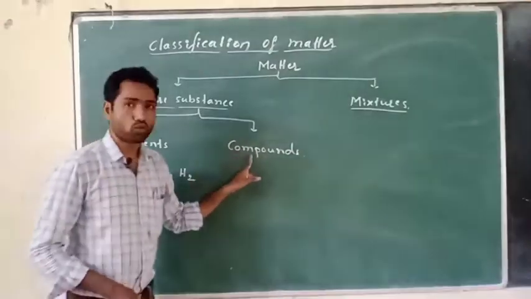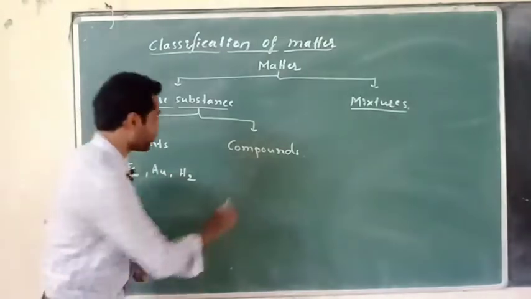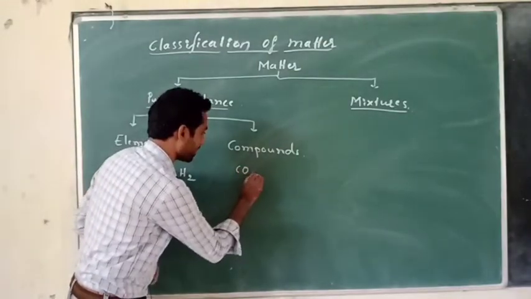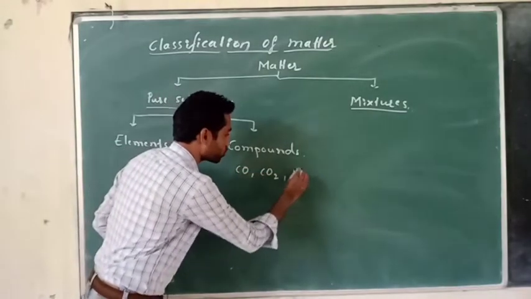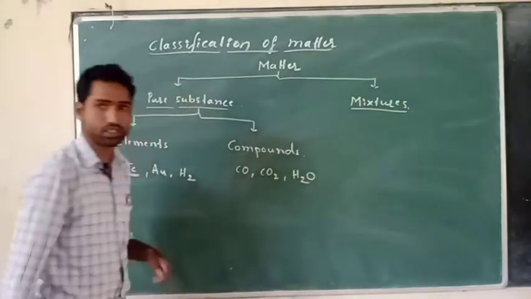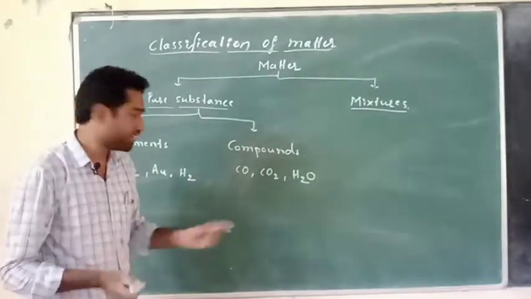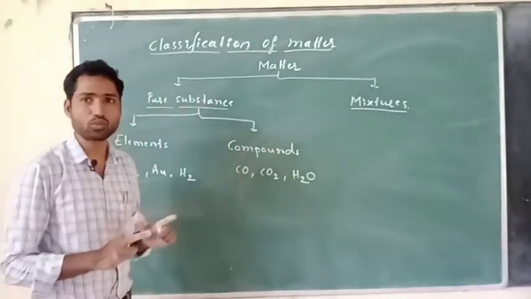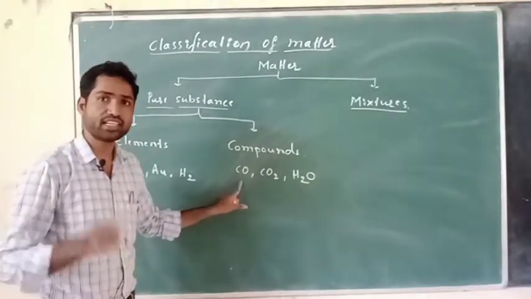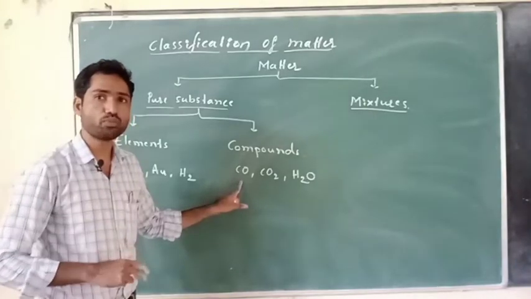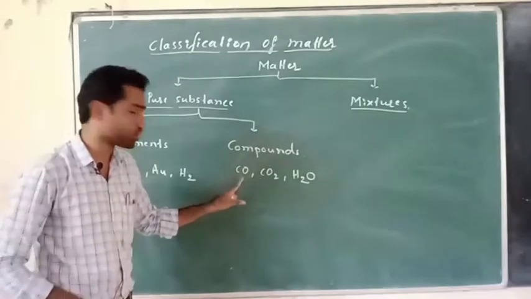Right. What about compounds? Compounds, for example, carbon dioxide or H2O. Let us take these examples. If I take a balloon containing carbon monoxide, only carbon monoxide. Carbon monoxide is a compound. Why is it a compound? Because it is made with two types of atoms, carbon and oxygen.